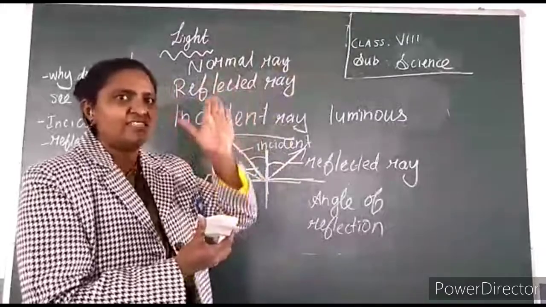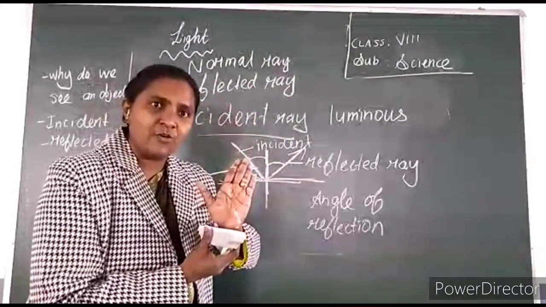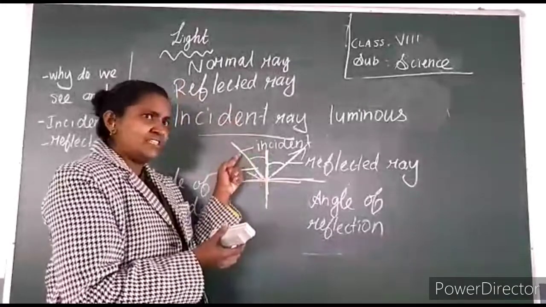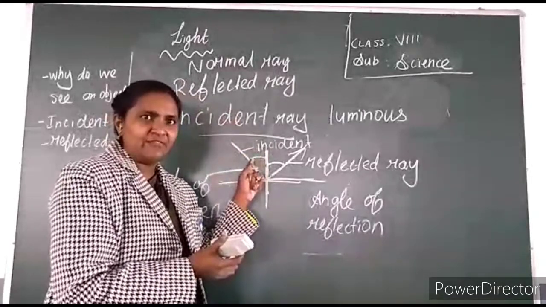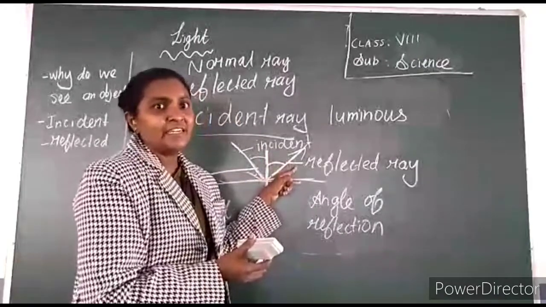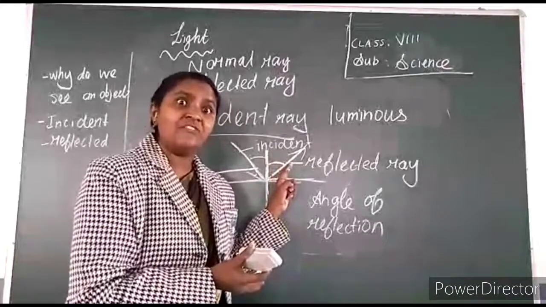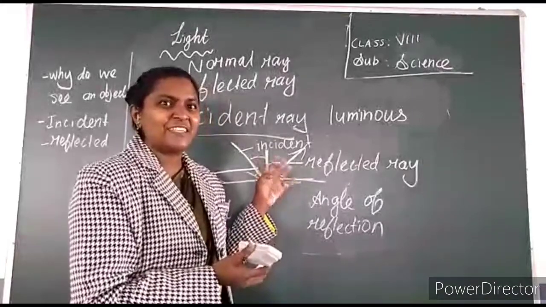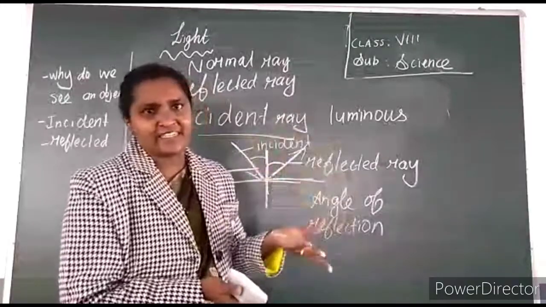The perpendicular line is called normal. Between incident ray and normal is the angle of incident. Between normal and reflected ray is the angle of reflection. Clear? This is also called the law of reflection of light, which we study next class.